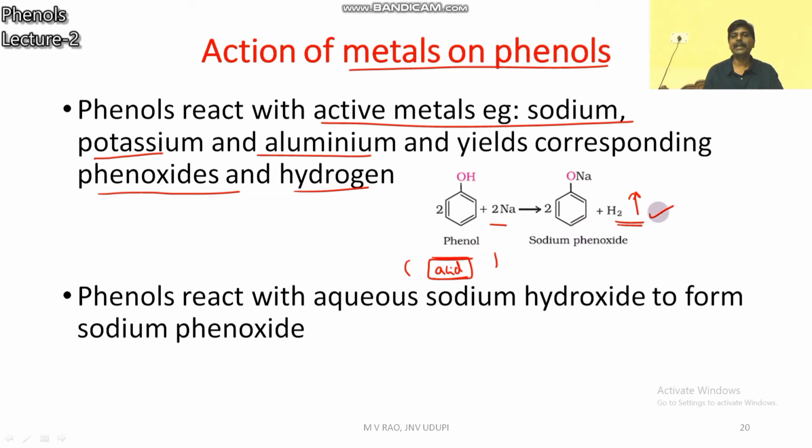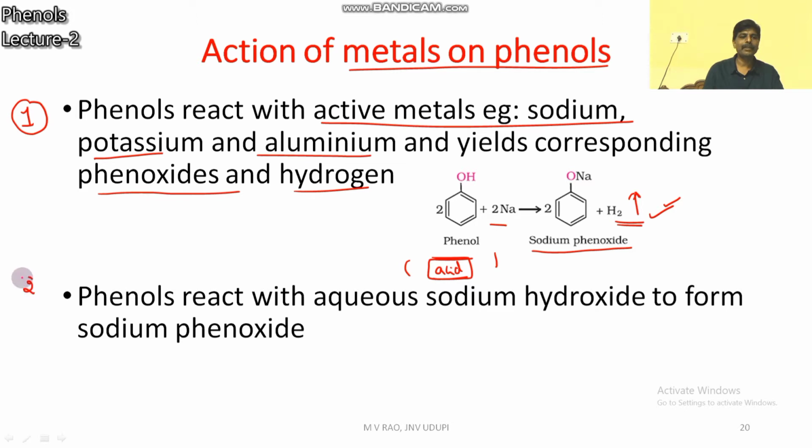Acids liberate hydrogen gas with active metals. Similarly, phenol reacts with an active metal like sodium to give sodium phenoxide with the liberation of hydrogen gas. This property supports the acidic nature of phenol.